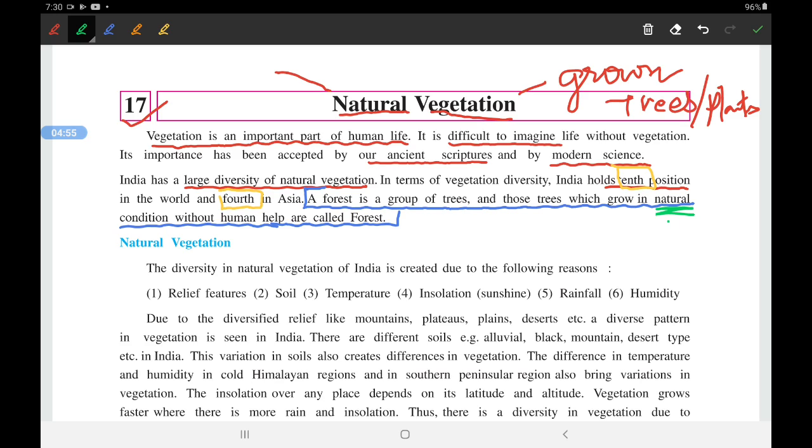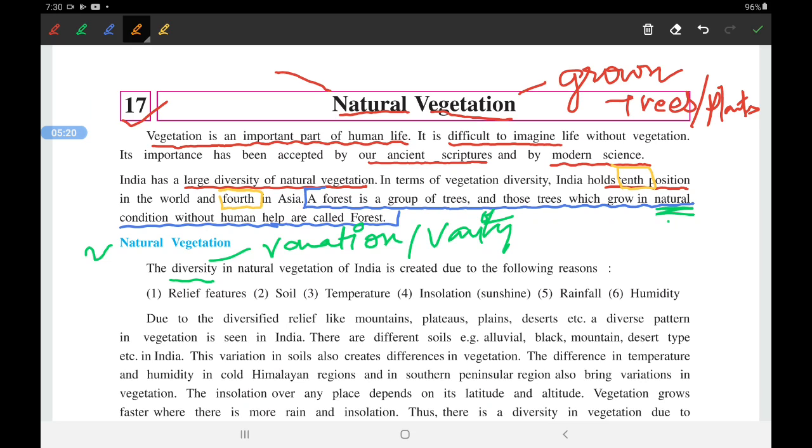Next topic is the diversity in natural vegetation. Now this word diversity came 3 times. Diversity means variation or variety. The diversity in the natural vegetation of India is created due to the following reasons.